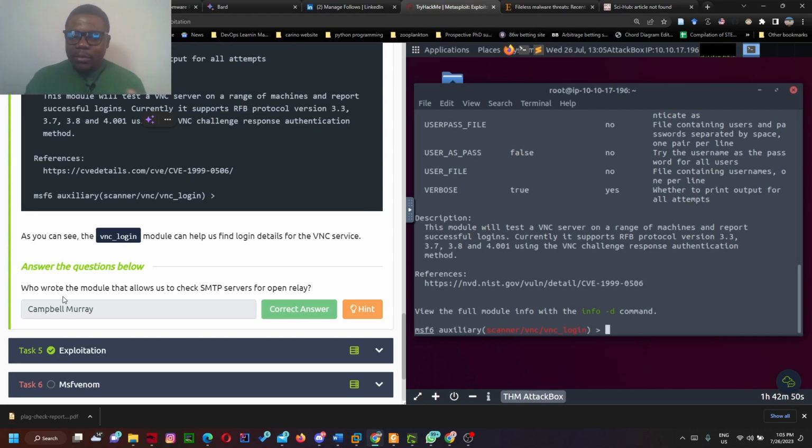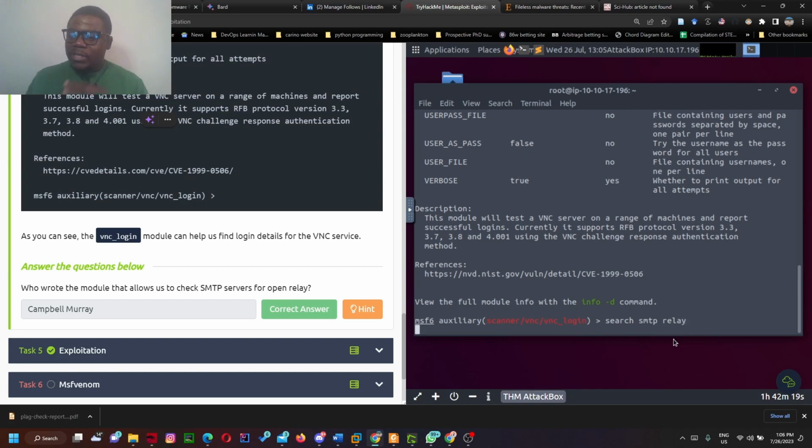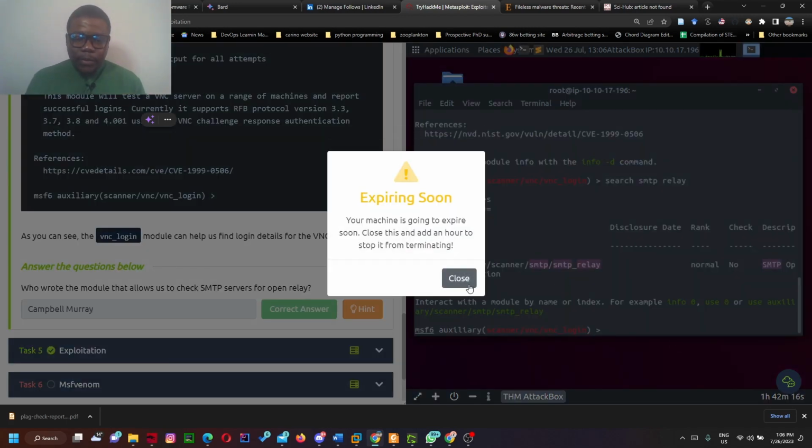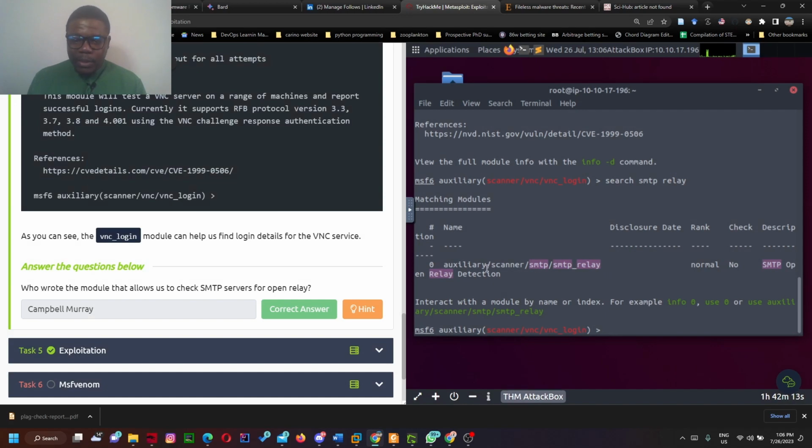SMTP server open relay. So what we will do is, now we go to the context of search SMTP, then let's look at relay as part of our search. We're not picking any module now because probably we don't know. They said it allows us to check an SMTP server. If it is a scanner, it's going to be under auxiliary, but we don't know for now. So let's just throw it into a general context. Looking at this, we have auxiliary scanner here.